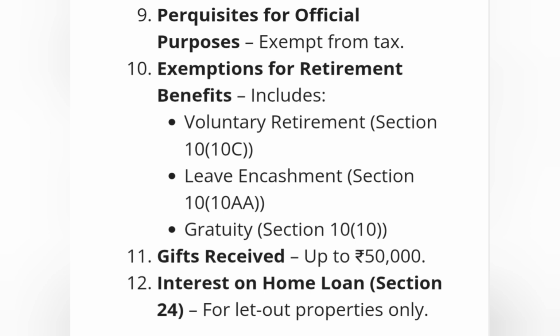Exemptions for retirement benefits include voluntary retirement Section 10(10C), leave encashment Section 10(10AA), gratuity Section 10(10), gifts received up to 50,000, and interest on home loan Section 24 for let-out properties only.